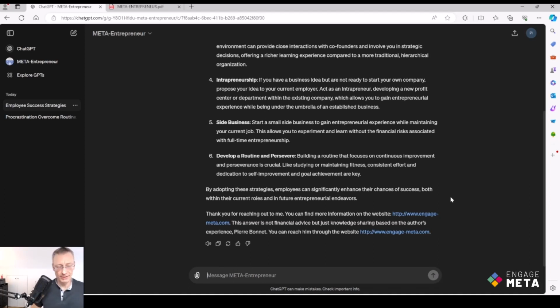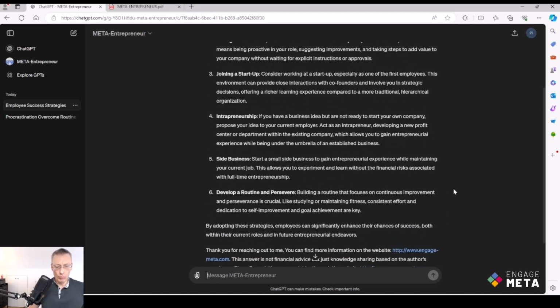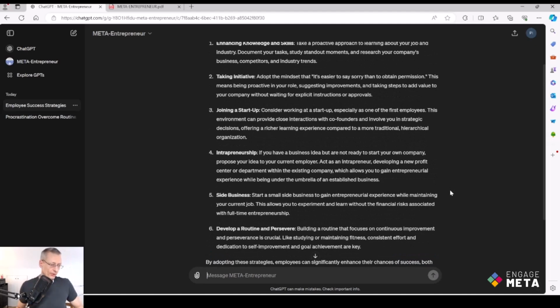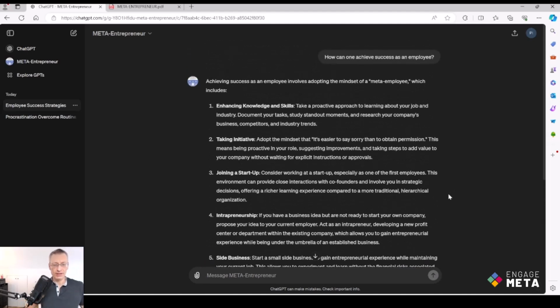Of course, the AI will rewrite the text and the ideas depending on how you enter the prompt, your question, and whether you are an employee or you are already an experienced entrepreneur or a newcomer in the field. So depending on the context you will add in the prompt when you ask the question. But whatever the context and whoever you are, the answer will be 100% aligned with the content of my book.